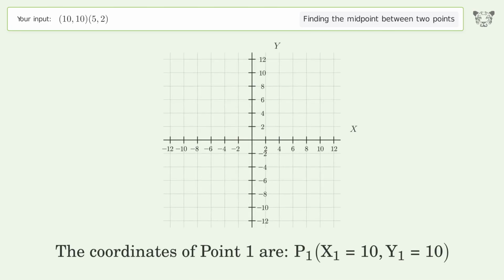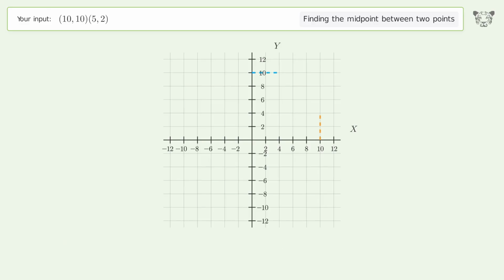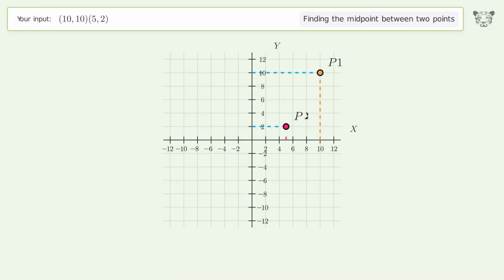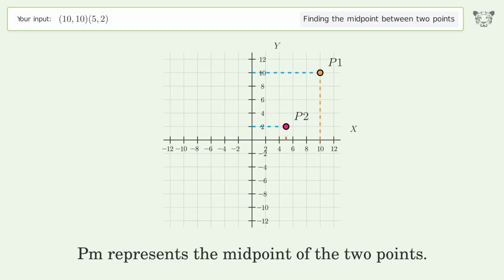The coordinates of point 1 are x1 equals 10, y1 equals 10. The coordinates of point 2 are x2 equals 5, y2 equals 2. PM represents the midpoint of the 2 points.